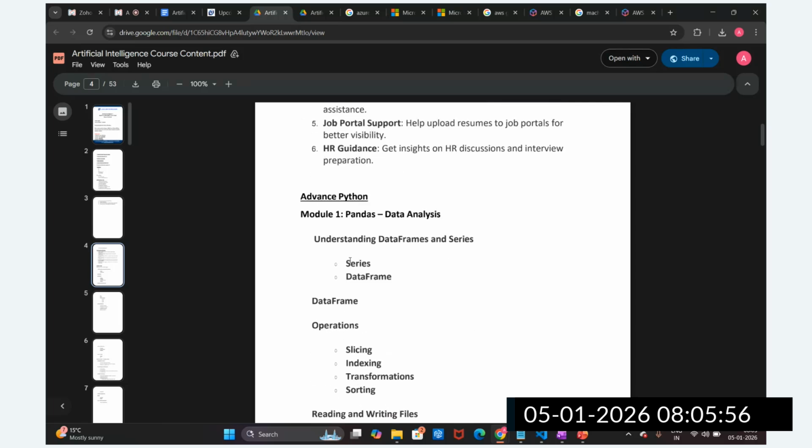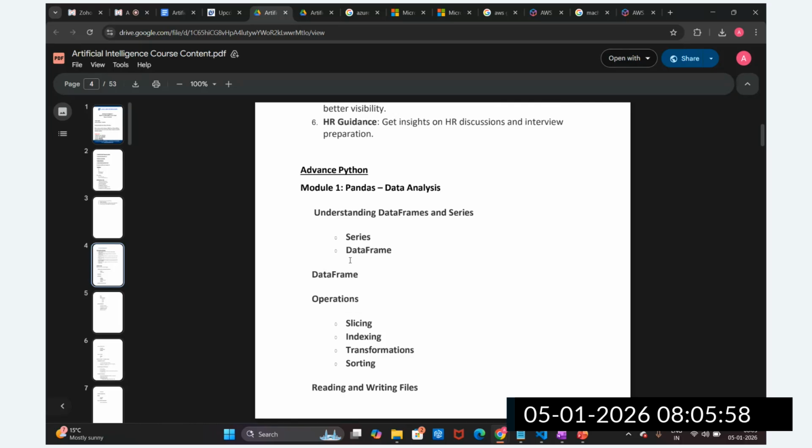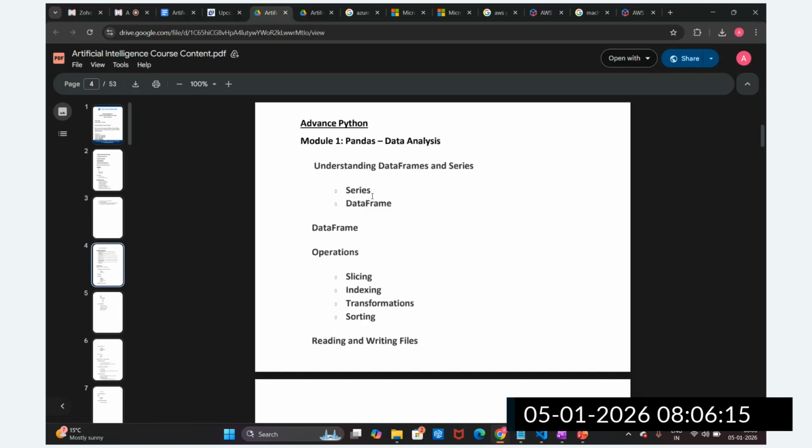And talking about this course, we are going to start from Python. Okay, in Python, we are going to cover data structures, data types, list, string, tuples. The OOPS concept we are going to cover, and then functions, and then we are going to start with advanced Python. So in pandas, we are going to understand the DataFrame and Series.